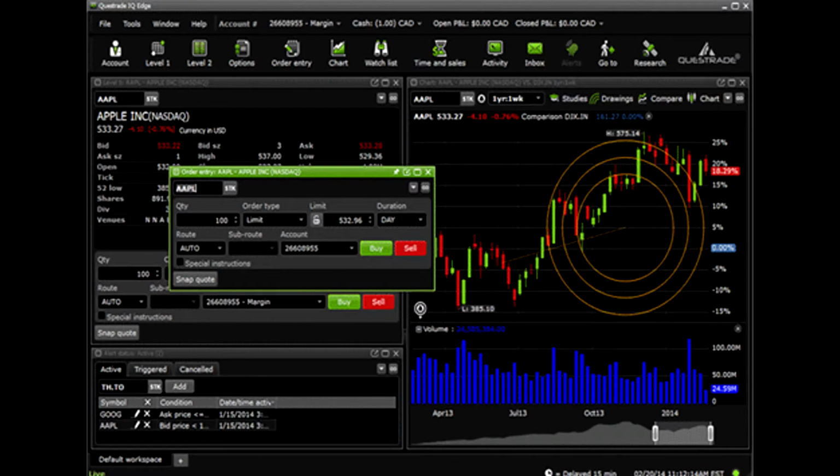The second good thing about Questrade is that they have their own downloadable software called IQ Edge. This is more of a day trader feature.